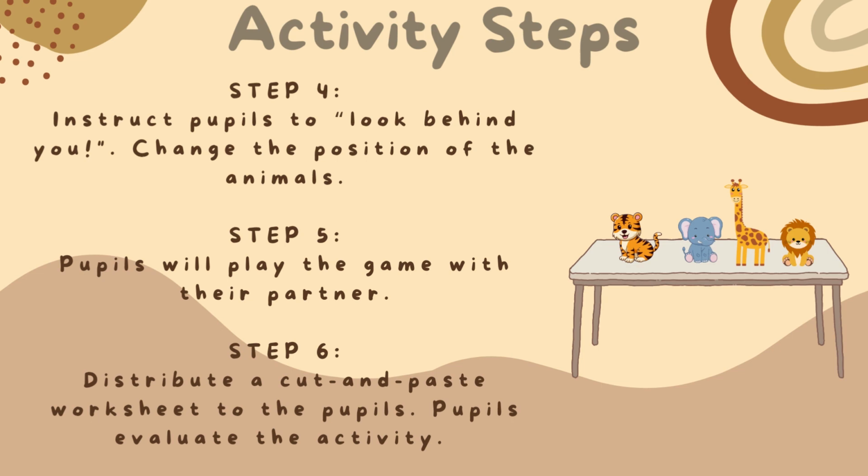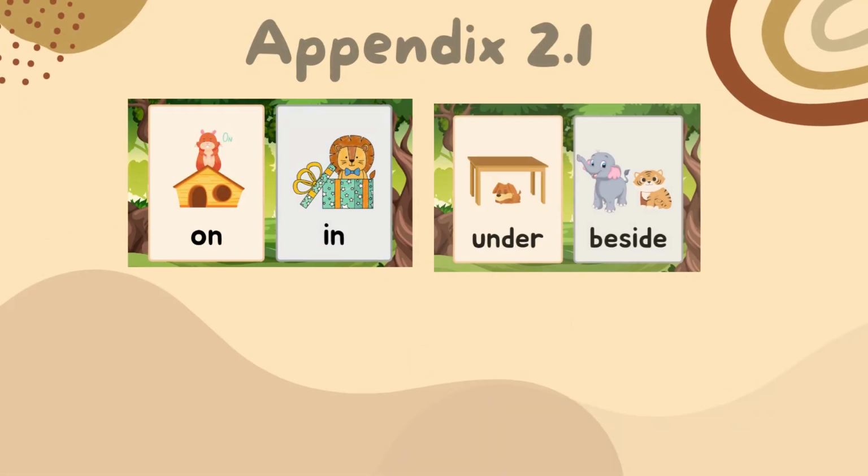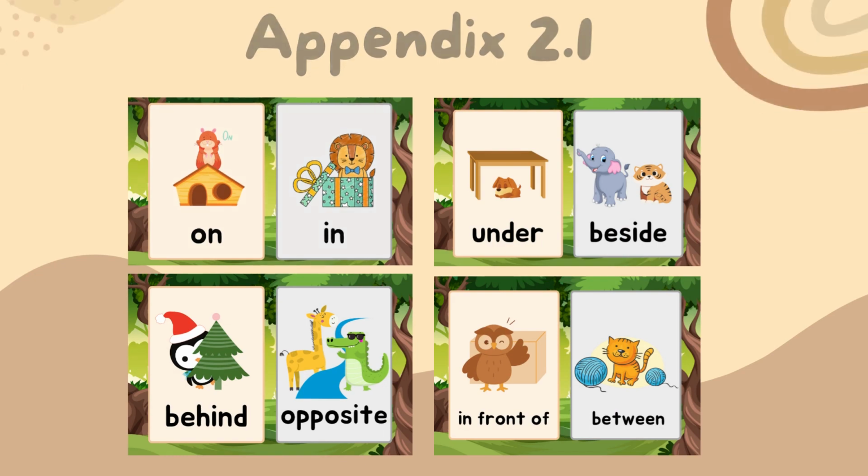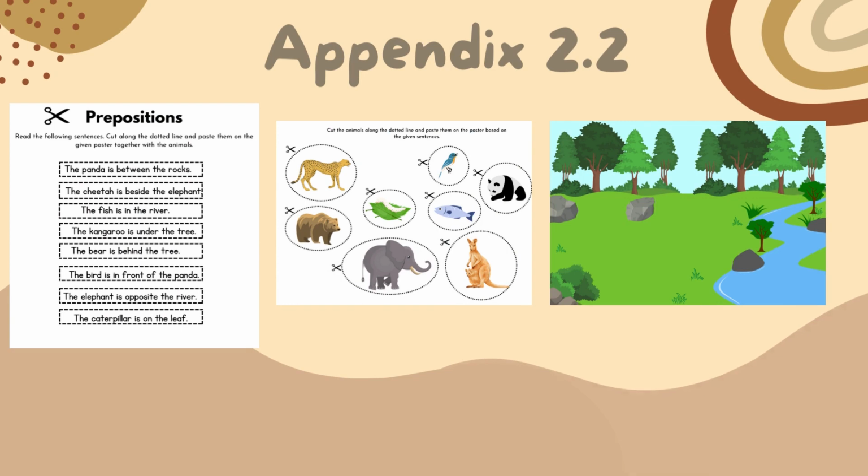Only then, an evaluation form will be distributed to the pupils. These are the flashcards for step 1. Then these are the worksheet set, consisting of the sentences, the animals' pictures, and the poster.